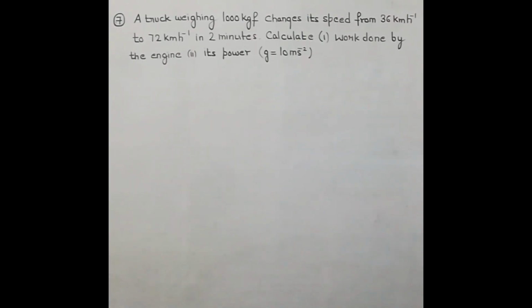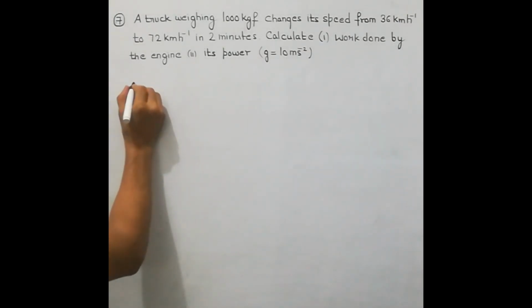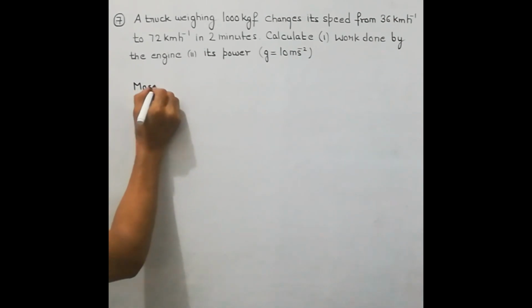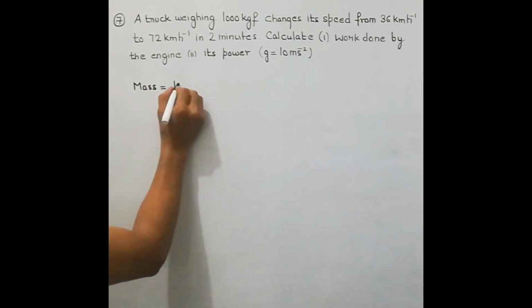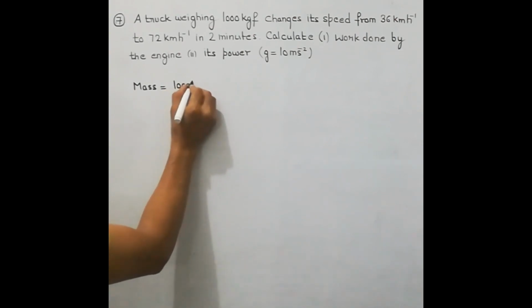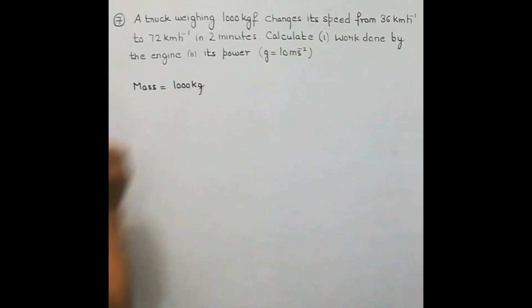First of all, they have given you weight of the truck. So as you can see, weight of the truck is given in kgf, so we can say mass is known to us. So mass of the truck is 1000 kg. Okay.